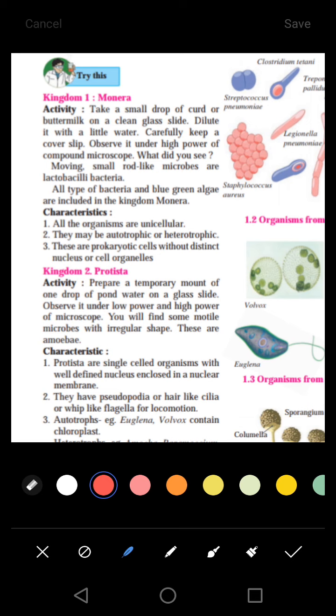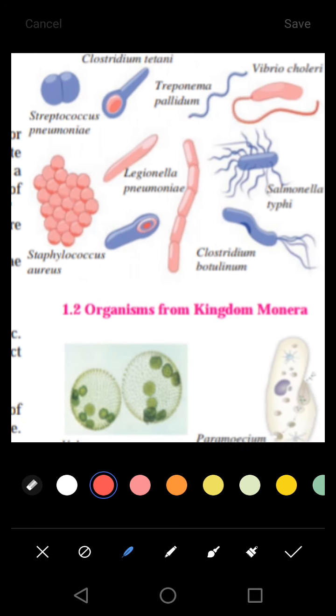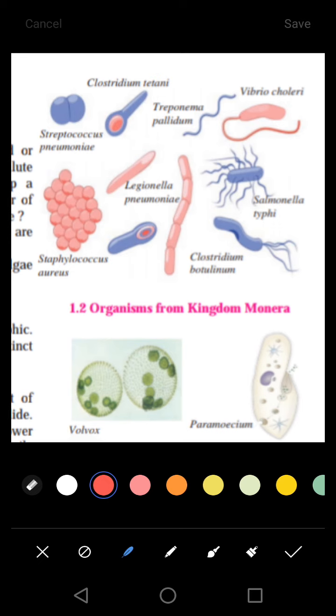You will get to see these very small minute microorganisms. Here are some examples of microorganisms of kingdom Monera. We will find that this kind of organism will be seen in curd.